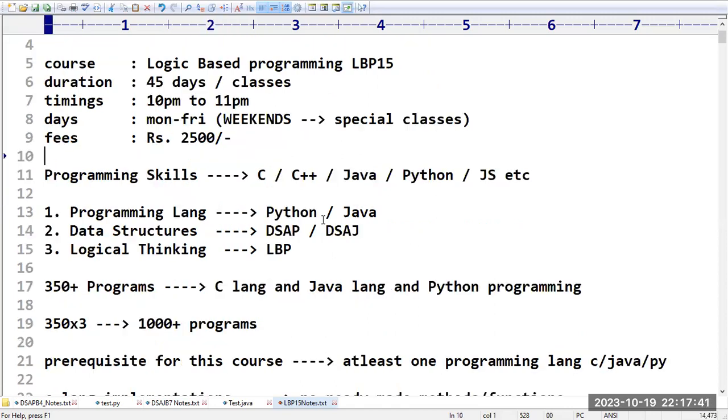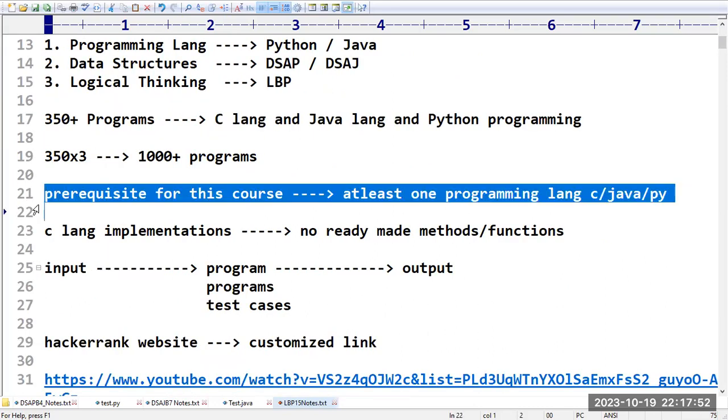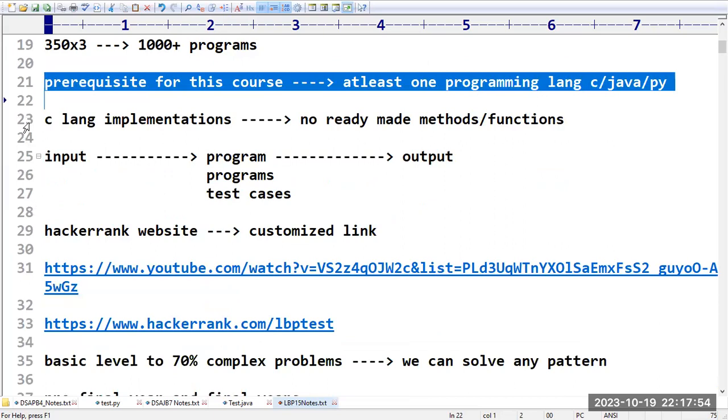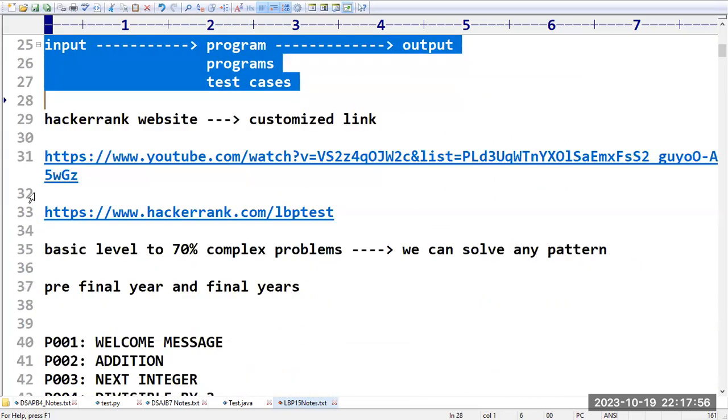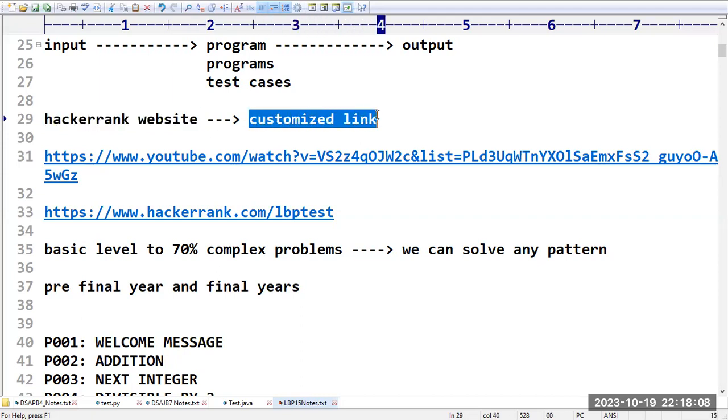In the very first class I explained when we should go for logic based programming, what the advantage of this programming is, and what the prerequisite for this course is. All these things I explained very clearly. We are going to use the HackerRank website for practicing the programs, and it is a customized link where you can get the programs uploaded by myself.